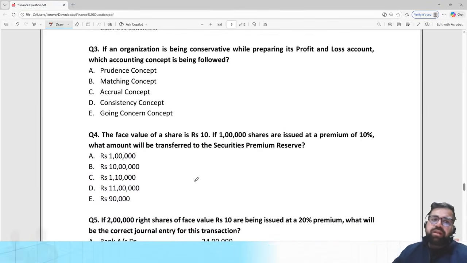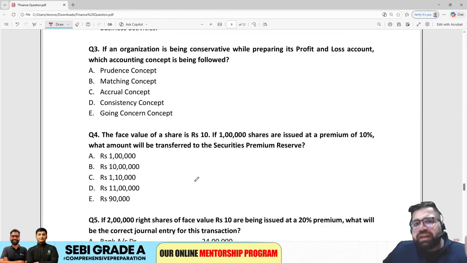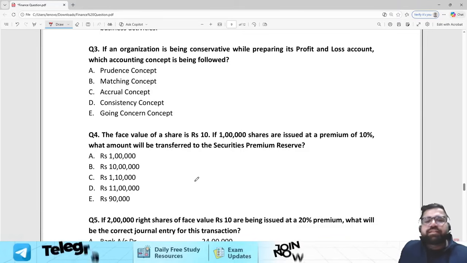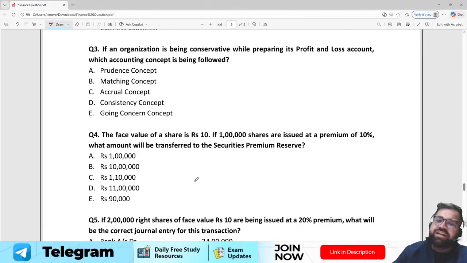Third question now. If an organization is being conservative while preparing the profit and loss account, come on, we can answer this question even without seeing the options. The correct answer will be principle of prudence, which we also call the principle of conservatism. So the correct answer for question number third will be option number A.